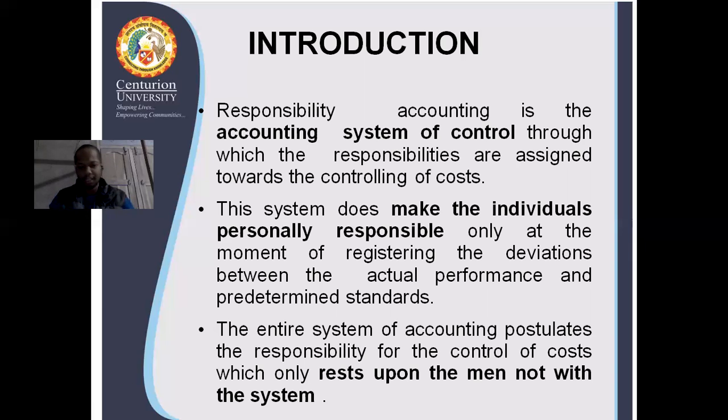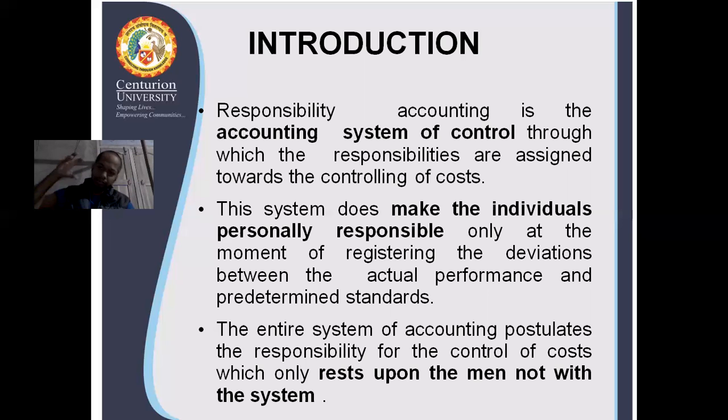So the entire system of this accounting says the responsibility for the control of cost rests upon the man, not with the system. We always say that this system is not good. We always blame the system in every case. But in this case, we will not blame the system.